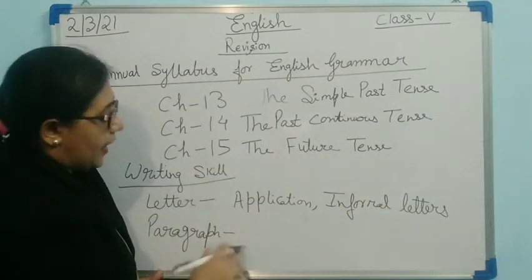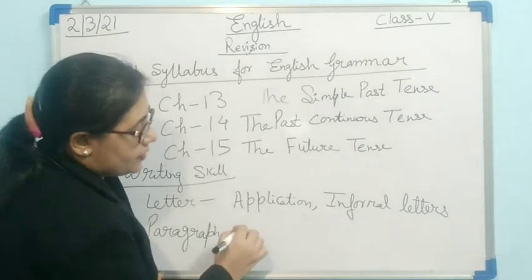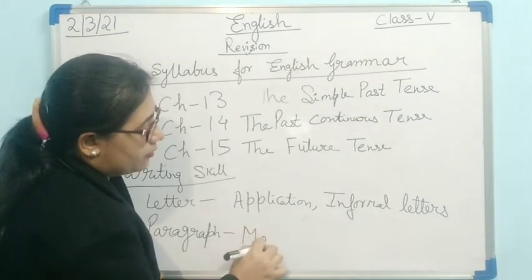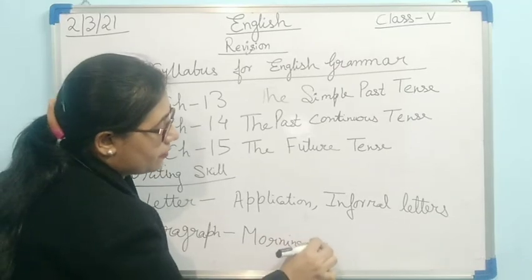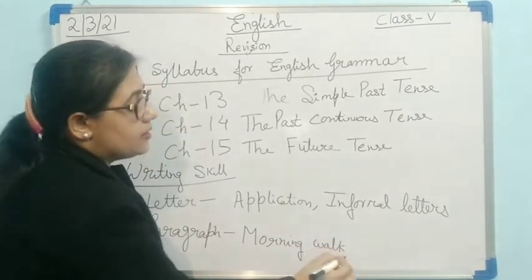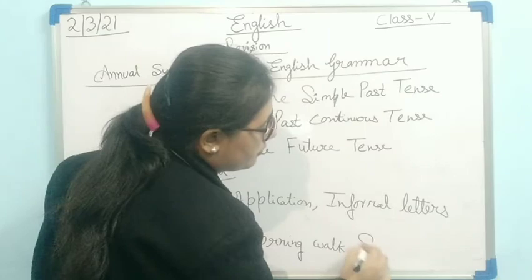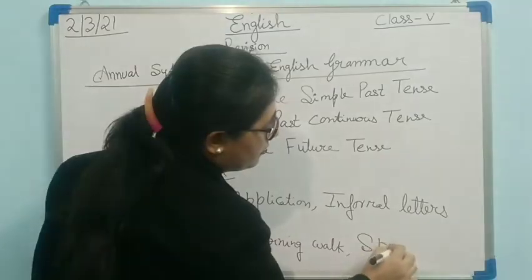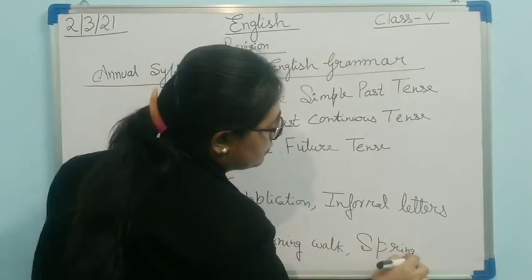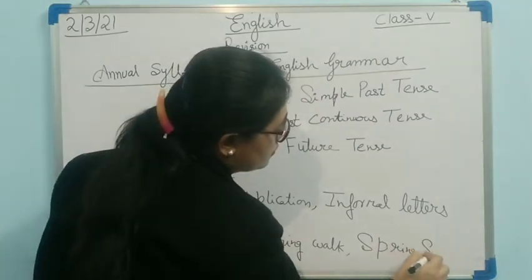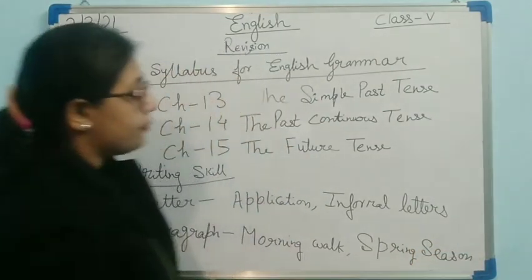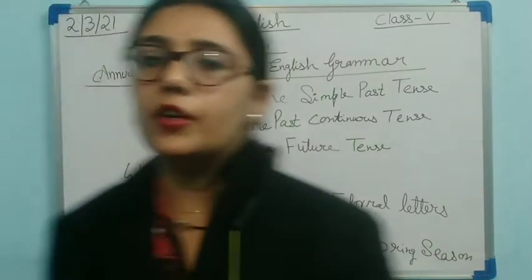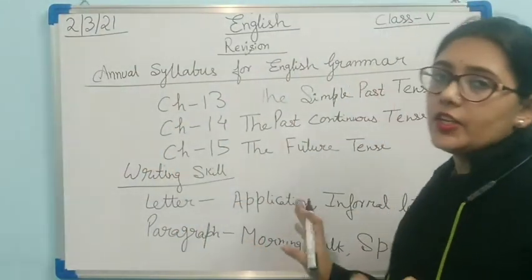And in the paragraph we have 2 paragraphs, that is morning walk and the spring season. Okay, so this is our overall course for English grammar.